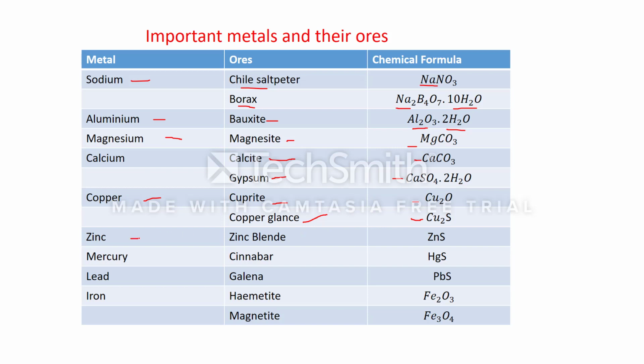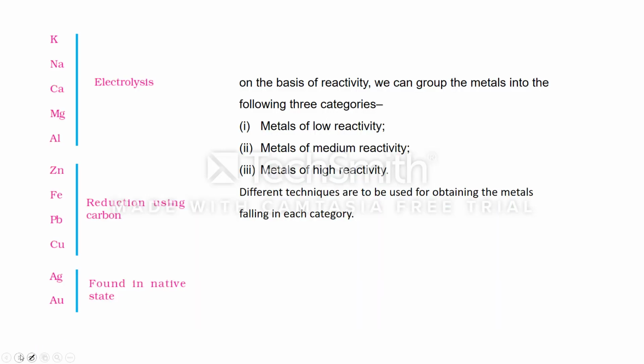The ore of zinc is zinc blende, which is ZnS. The ore of mercury is cinnabar, formula is HgS. The ore of lead is galena, formula is PbS. The ores of iron are hematite and magnetite. Hematite is Fe2O3 and magnetite is Fe3O4. These are some important metals and their ores.